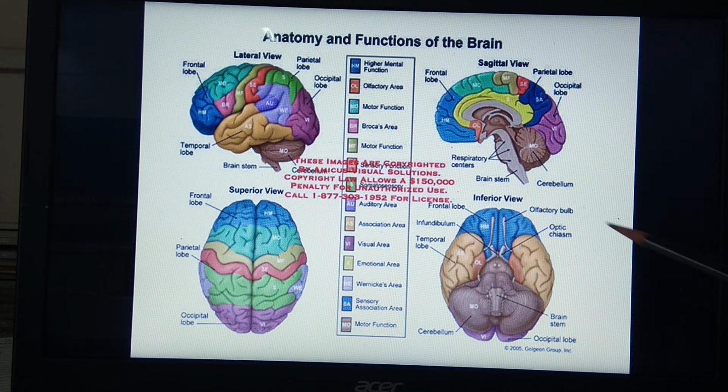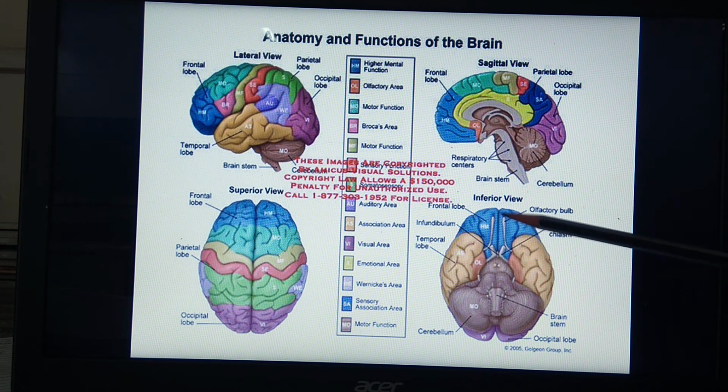Now we are going to see this one. This diagram is for the ventral view. Here it is said inferior, but it is also called the ventral view. That means we have to observe our brain from the lower side. What it shows, you can see here these olfactory bulbs are there, this one, this and this, 2.